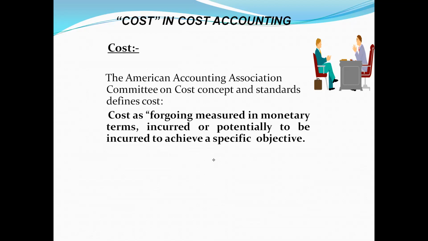Whatever is going out of you to purchase something, to acquire something. So the value of that item, whatever is going out of you, that is called cost. For example, if you want to purchase a table for $1,000, this $1,000 will be the cost of the table. And whenever you want to purchase any machinery for $20,000, whatever is going out of you in the form of dollars, this 20,000 will be your cost.